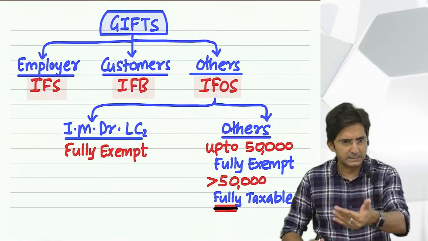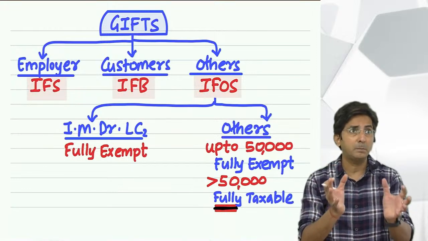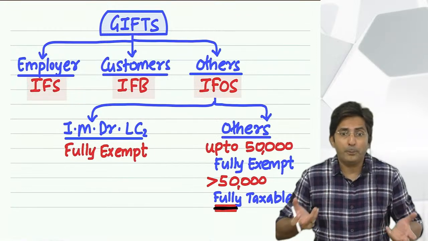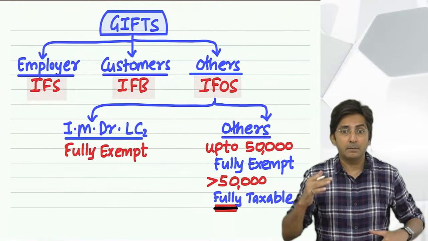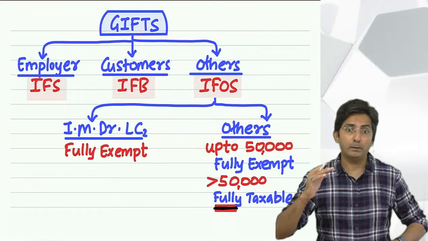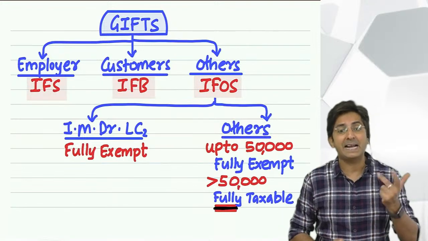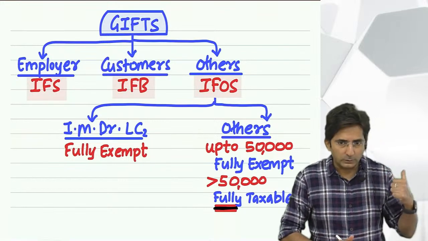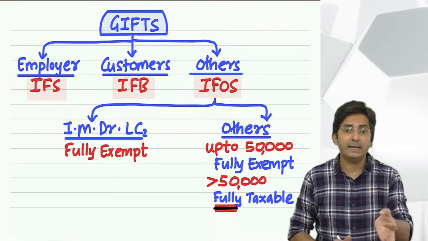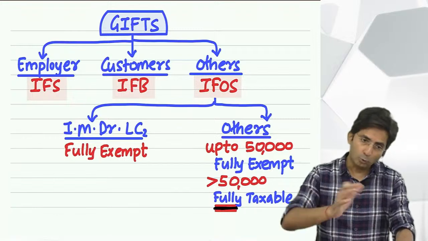But since he has raised the doubt, let me clear it: whether you get some money as a gift or property as a gift, the law is the same. Income tax doesn't say that for income you should get cash only. Income doesn't always mean cash. It can be in kind also. So in this whole theory, whether you get a gift as money or in the form of some property, the rule is the same.